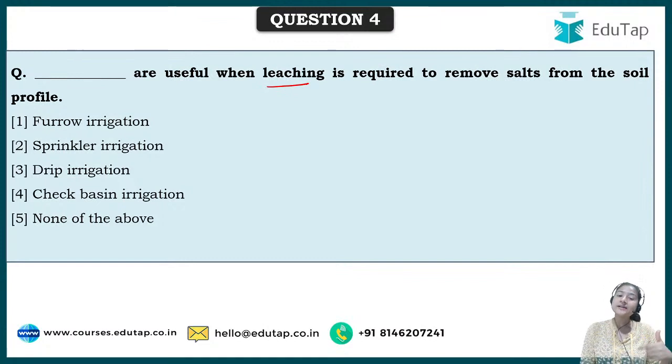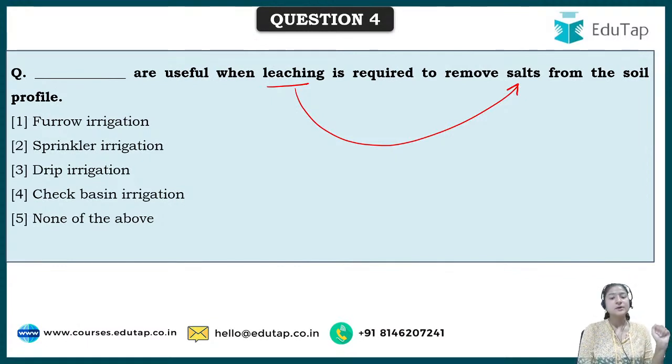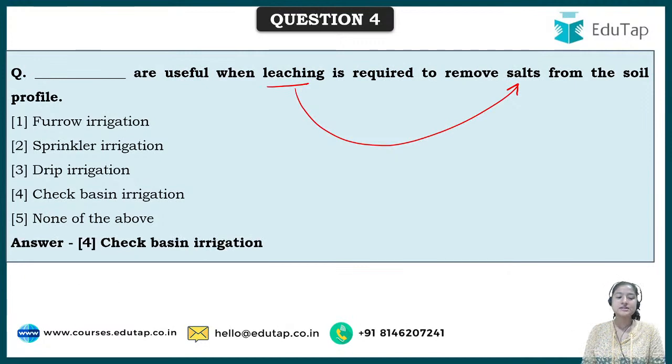Now we can use it as a benefit also, because leaching can help to remove salts from the soil. If salts are present in the soil, it becomes unfit for the plant to grow. So with this irrigation technique, we can leach out the salt from the soil. You have to guess by which of the following methods we can do so. The correct answer to this is check basin irrigation.